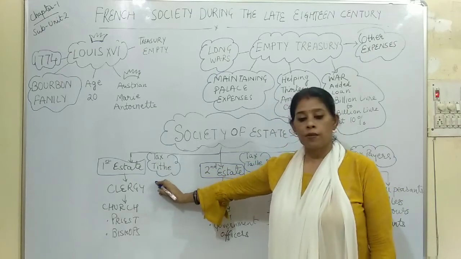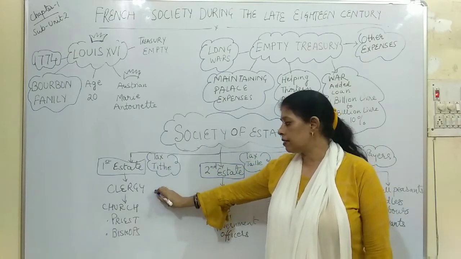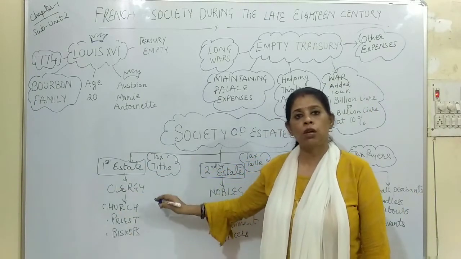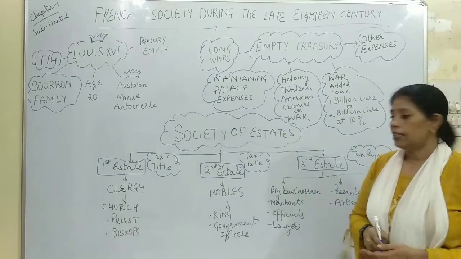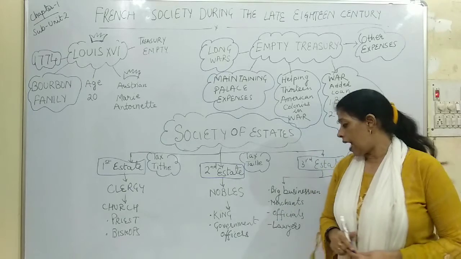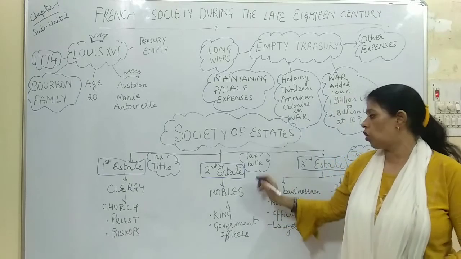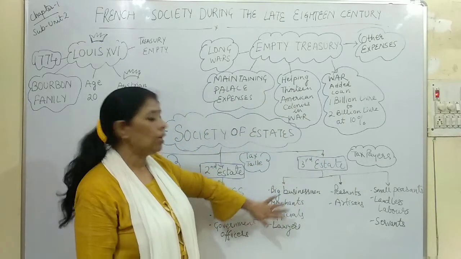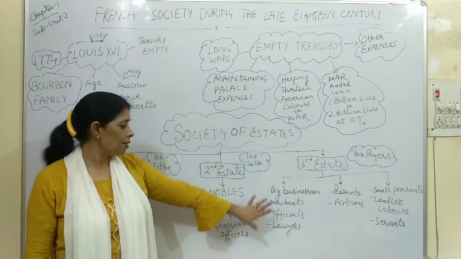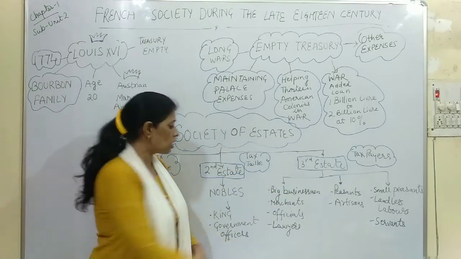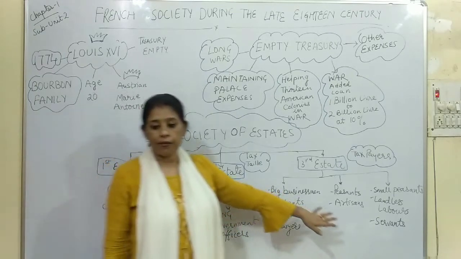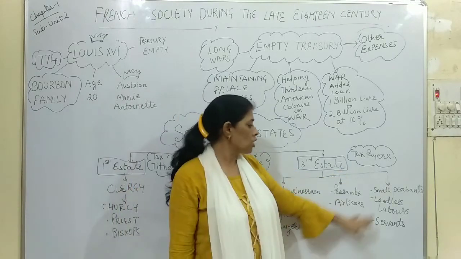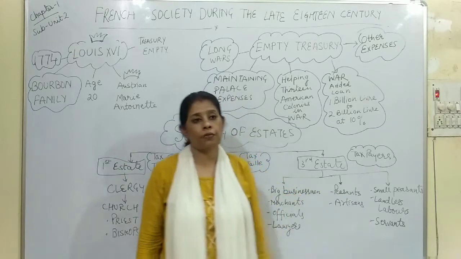First estate was the clergy. Right? The clergy belonged to the church. So priests and bishops, all these people came into the first estate. And the second estate was of nobles, where the king and all the government officials of the king belonged to the noble category. Right? Then the third estate was further divided into 3 parts. In the first part, big businessmen, merchants, officials, and lawyers come. And then in the second part, peasants and artisans were there. And in the third part, small peasants, landless laborers, and servants came.